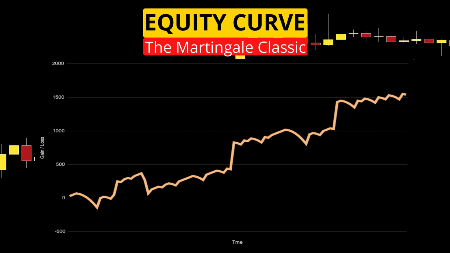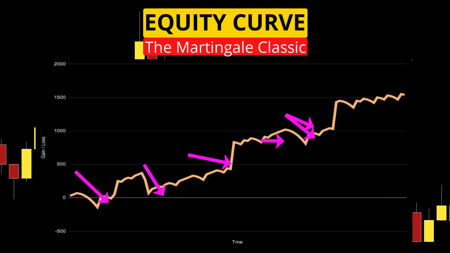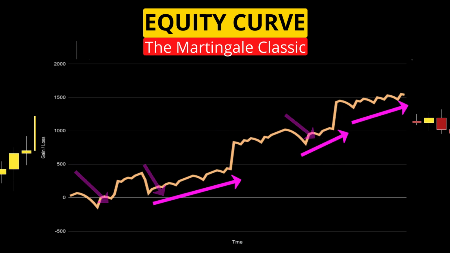So on this equity curve, you can see the clear effects of the Martingale system. We get these 3 smooth drawdowns created by the increased risk after a loss, followed by choppy moves up.